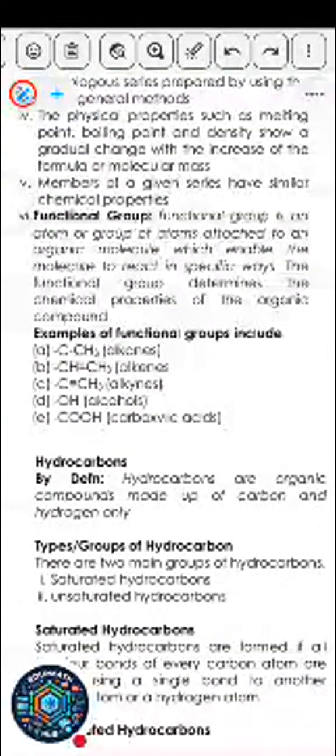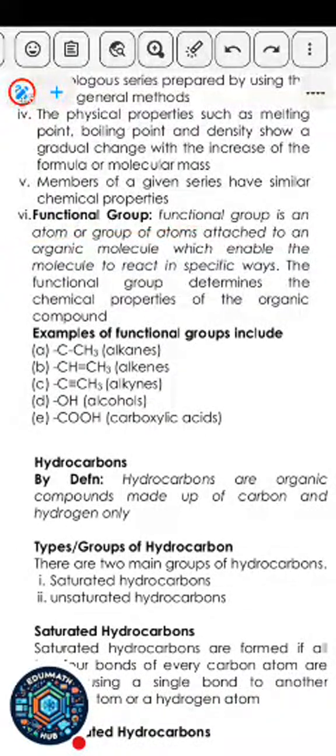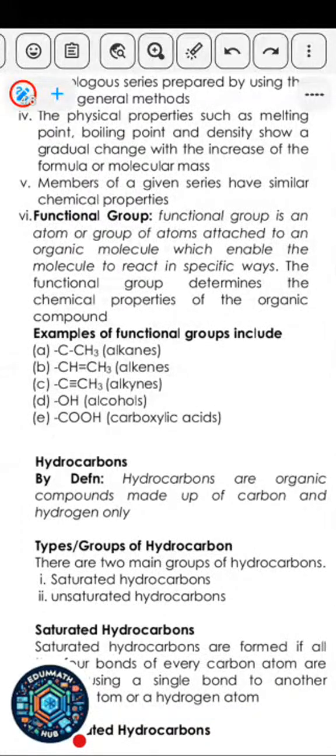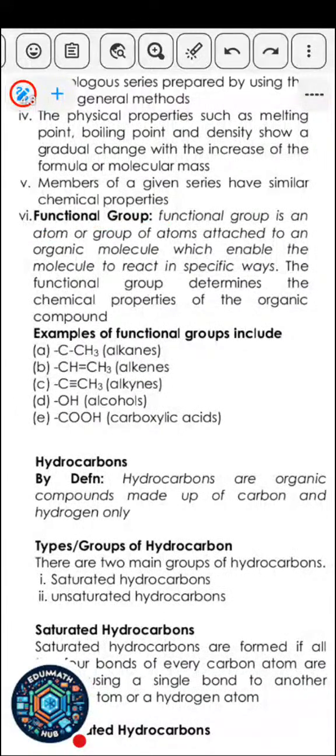Now let's take the next one, which is functional group. A functional group is an atom or a group of atoms attached to an organic molecule, which enables the molecule to react in a specific way. Or you can say it's an atom or a group of atoms attached to a molecule that helps you to identify the molecule. It's like your surname. Let me assume your surname is Alao. Your brother is Alao Daniel or Alao David, not Alao Matthew, and your sister is Alao Fisayo. You can see that all of you are Alao. That means Alao is the functional group of your family's name. You understand? So all of you have that.